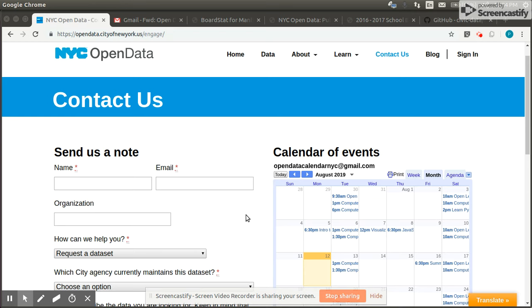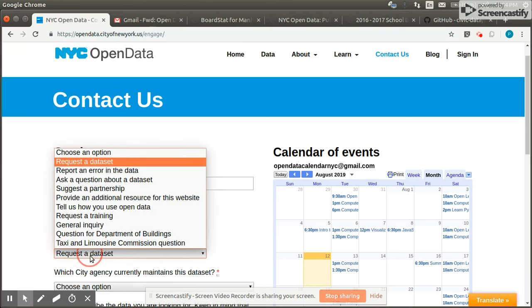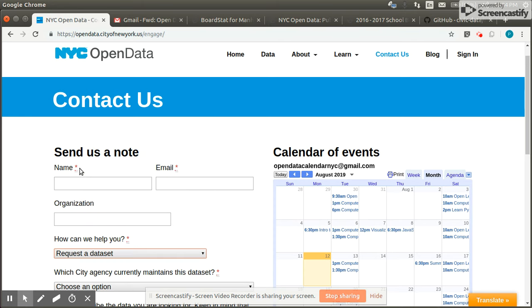Some people have asked, how do you request open data datasets? Well, here's the way to do it. Go to opendata.cityofnewyork.us/engage, or the Contact Us menu page, and you select Request a Dataset, or you can report errors in a dataset. So let's walk through what requesting a dataset would look like.